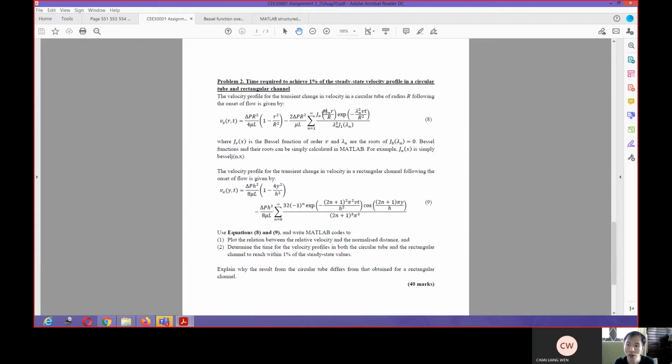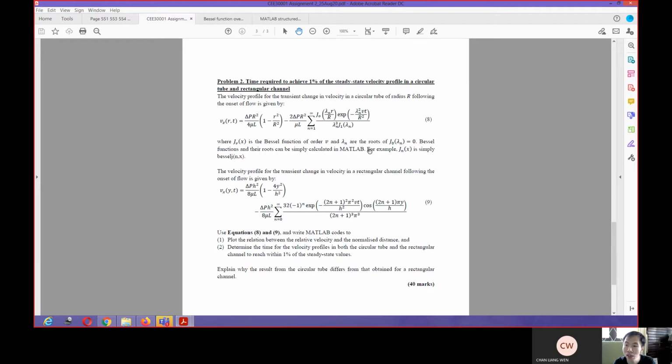The other thing that I can describe to you is that in equation 8, a Bessel function comes out. This J naught is referring to the Bessel function of the zero order. The J1 on the denominator refers to the Bessel function of the first order. Now it is expressed that J phi x is the Bessel function of order phi. So if you have 0 in here, it means the Bessel function of the zero order. If you have 1, it's a Bessel function of the first order.